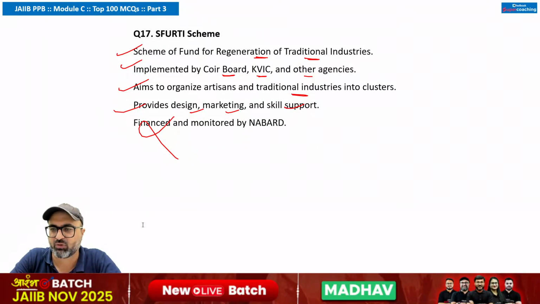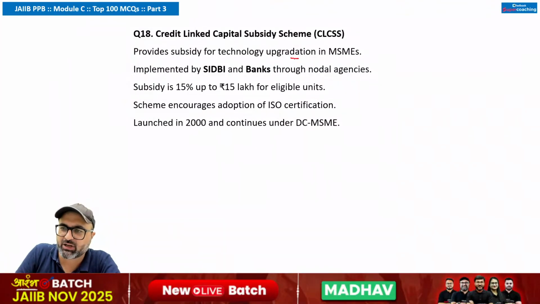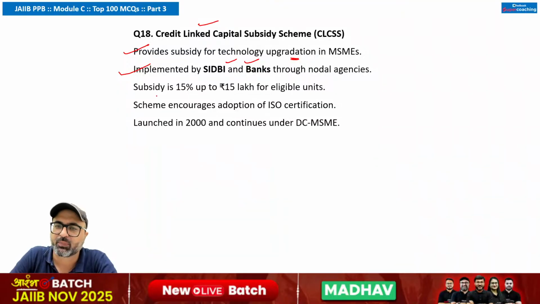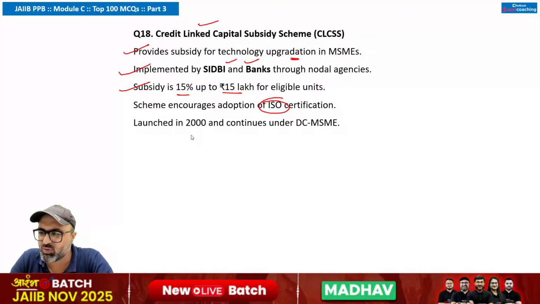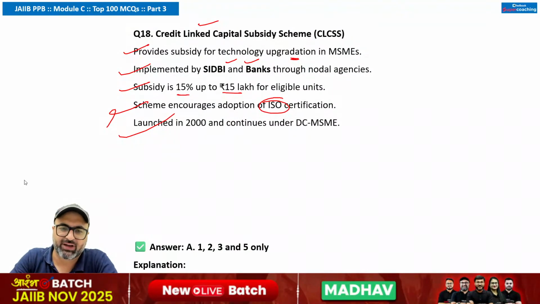So the first point says it provides subsidy for technology upgradation. Is it correct? It provides subsidy for technology upgradation under Credit Linked Capital Subsidy scheme. That is correct. Implemented by SIDBI and banks through nodal agencies. That is also correct. Subsidy is 15% up to 15 lakhs for eligible units. Correct. Scheme encourages adoption of ISO certification. ISO promotion is under a separate reimbursement scheme, but it is not under this. This is wrong. It was launched in 2000 and continues under DCMSME. That is correct. Theek hai ji, clear ho gaya point, samajh aa gaya. So 1, 2, 3, 5 are the correct answers.